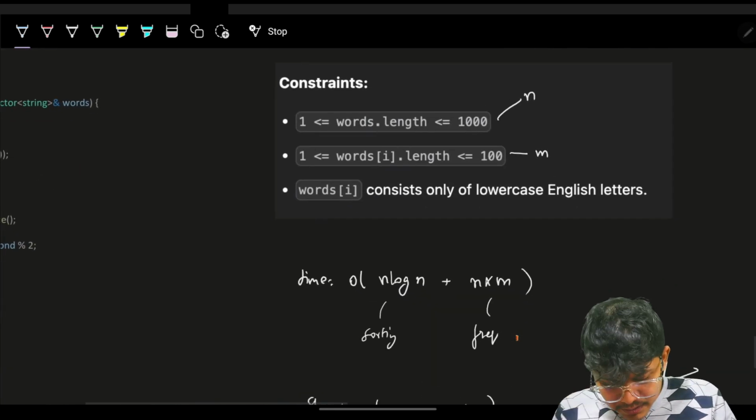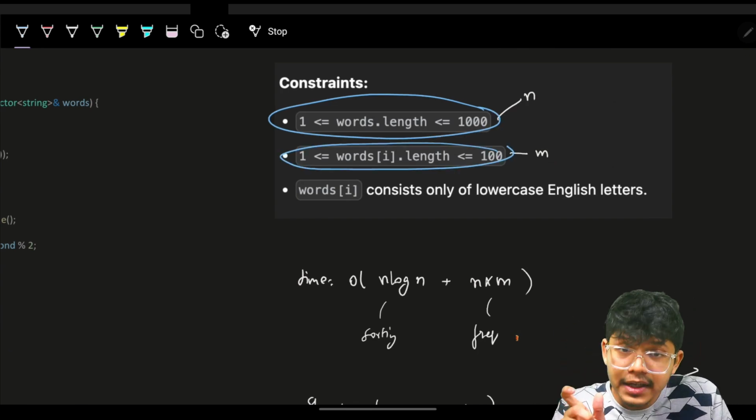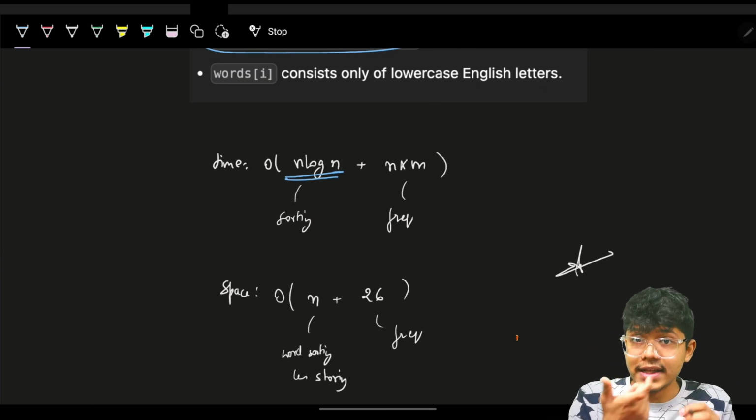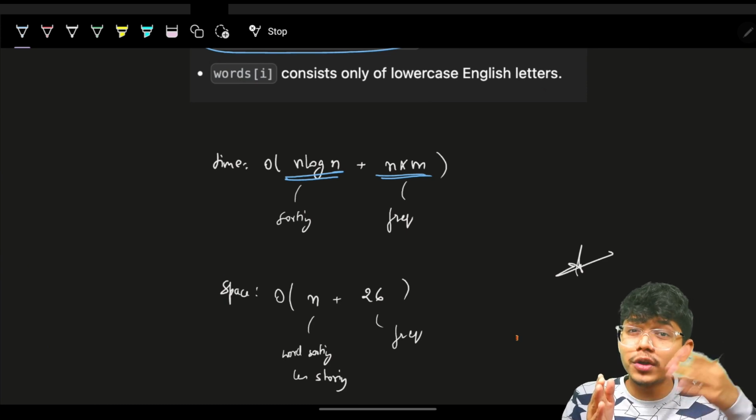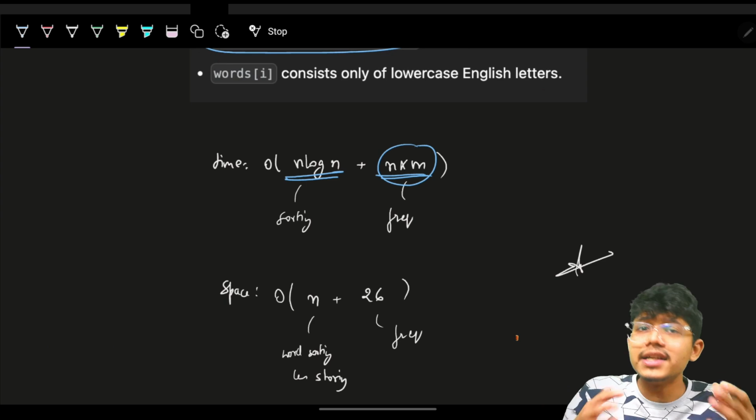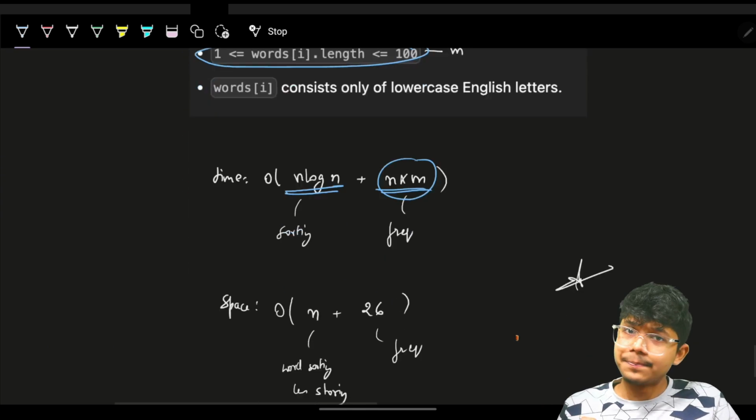Now your time, if you consider that you have n words and each word was of length m, then your time will be nothing but, as you know, that you sorted the word lengths, which is n log n, and also you went on to all the characters to know the frequency of those characters. So it is nothing but O of n into m. So in worst case, it is O of n into m time complexity, which is 1000 into 100, right?